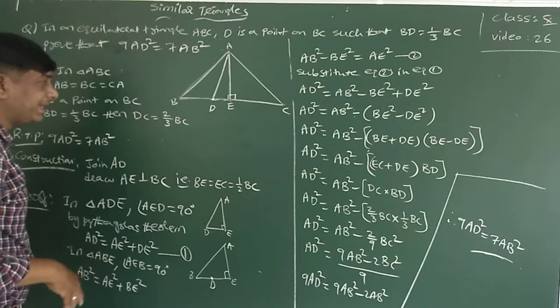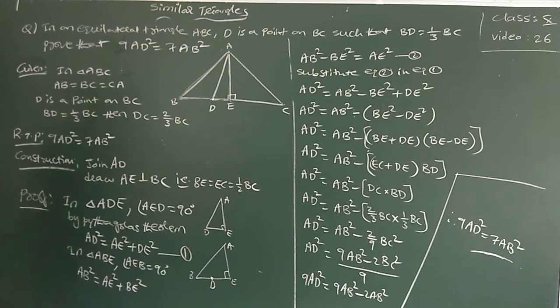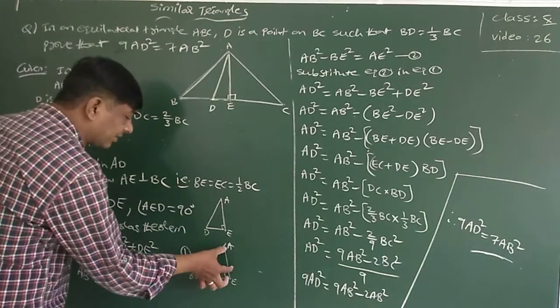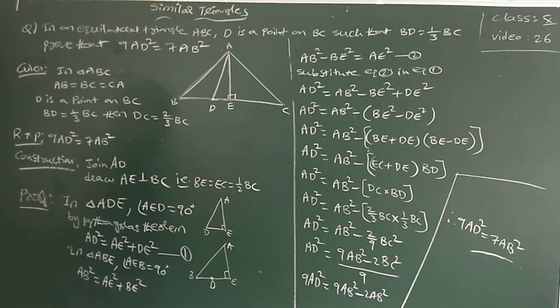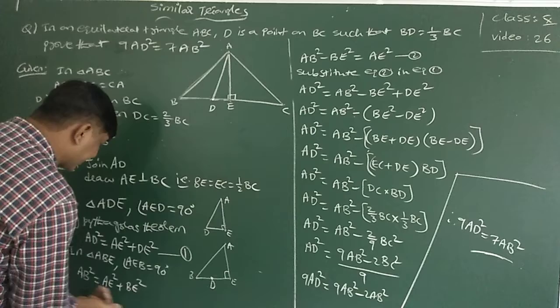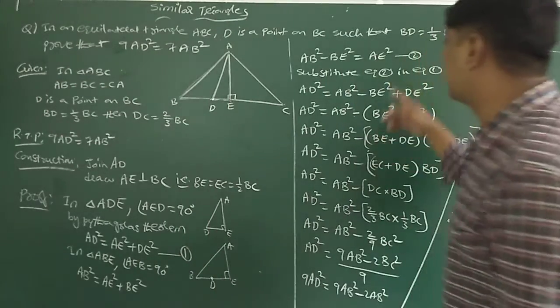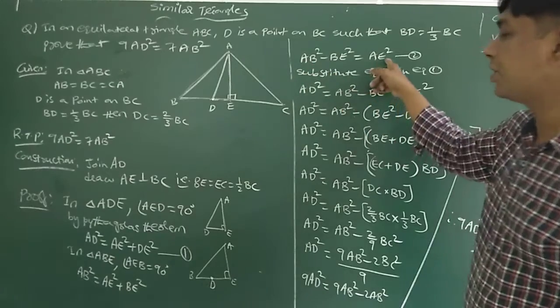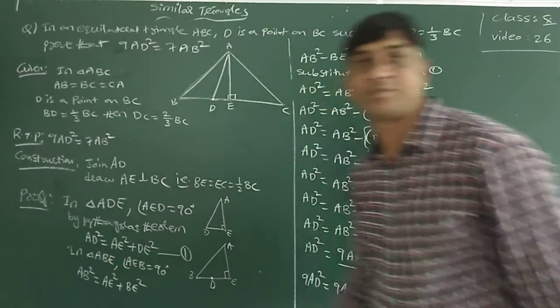In triangle ADE, again angle E is 90 degrees. So by Pythagoras theorem, AB square is equal to AE square plus BE square. Now AB square minus BE square, sending this BE square this side, is equal to AE square. This is equation 2. This equation 2 I am substituting in equation 1 because AE square is there.